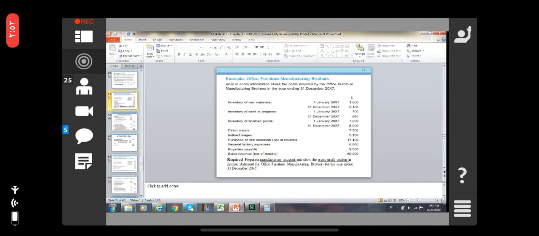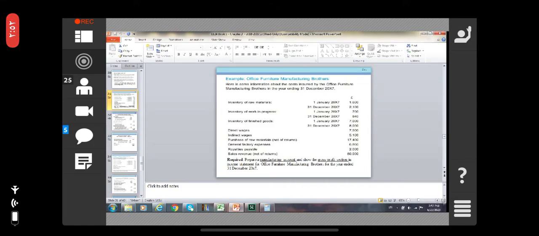Inventory of finished goods on 1st January 2007 was 7,000; on 31st of December it was 8,000. Direct wages 7,900. Purchase of raw materials 17,400. General factory expenses 6,860. Royalties payable 2,000.